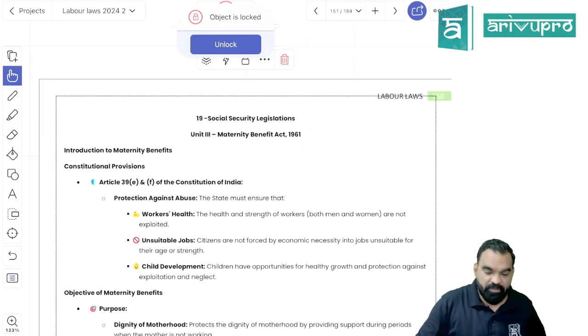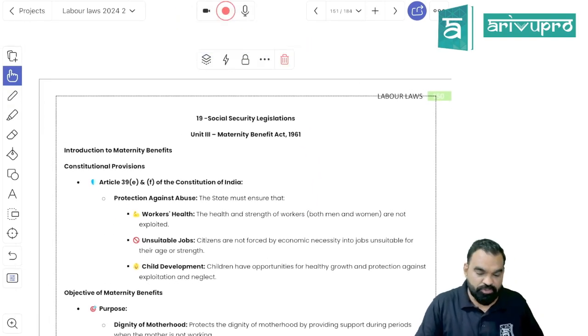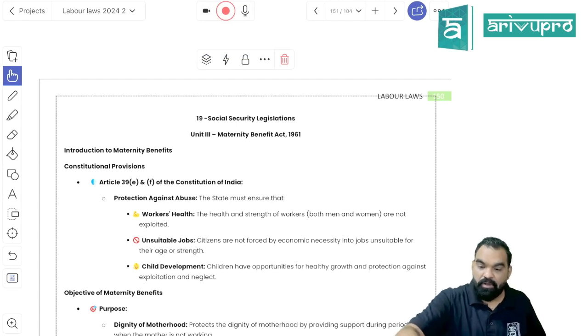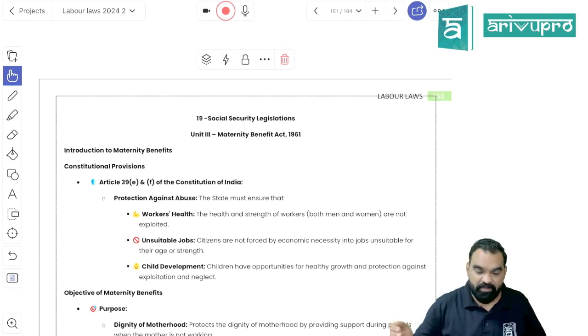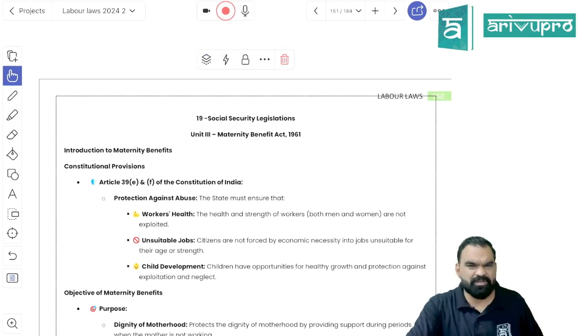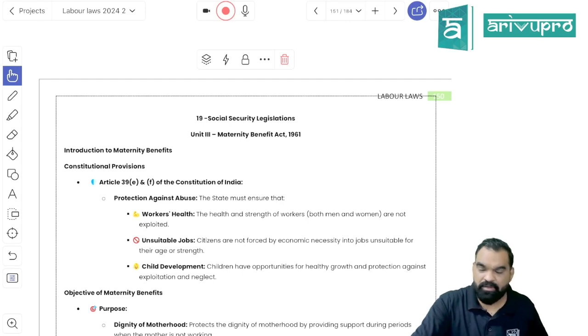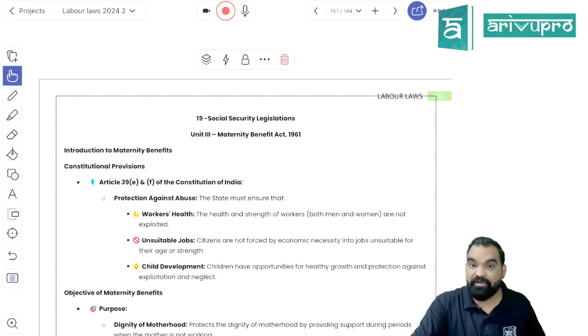So starting with the next chapter of social security legislation, which is nothing more than the Maternity Benefit Act 1961. Let's understand the basic concept of the Maternity Benefit Act 1961. When we talk about the Maternity Benefit Act, we talk about exactly the benefit that would be available to a woman during pregnancy, right?